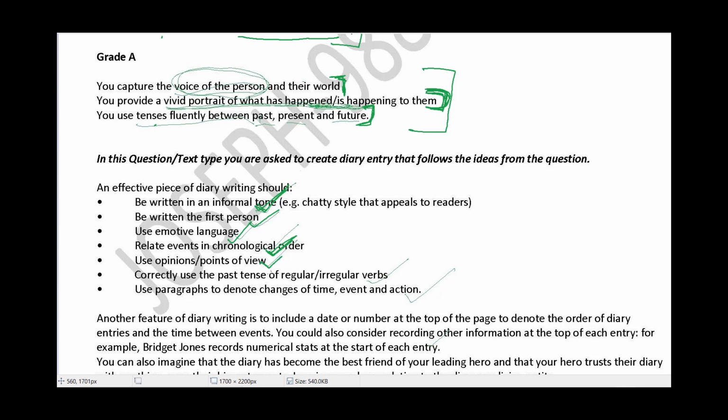The opinions and points of view that you've mentioned are the correct points of view and are the correct ideas and opinions that that character would put across. You should use a correct sense of time. You should use a variety of tenses, past tense, present tense, all the regular and irregular verbs, and make correct use of paragraphs. Once you've done this bit, I think nobody can stop you from getting an A and an A star.